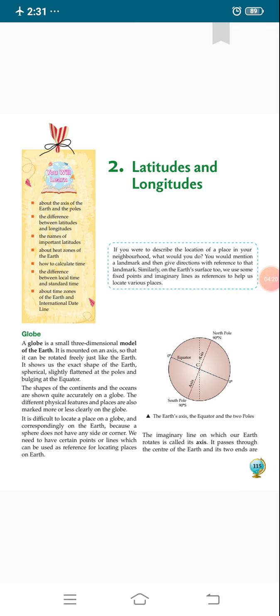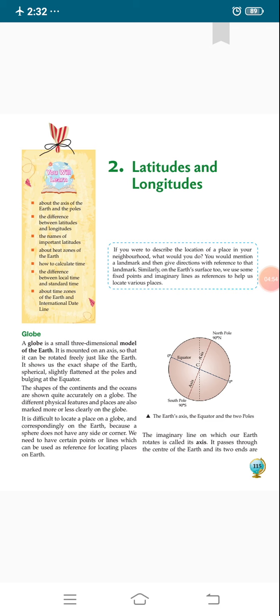It shows us the exact shape of the earth, spherical, slightly flattened at the poles and bulging at the equator. On the globe, at the poles, north pole and south pole, it is flattened, and in the middle it is bulging. It means bulging out.